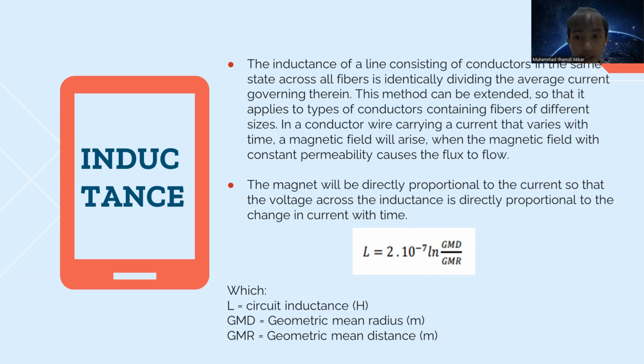When the magnetic field with constant permeability causes the flux to flow, the flux will be directly proportional to the current, so that the voltage across the inductance is directly proportional to the change in current with time. So, as you can see, this is the equation of inductance, where L is circuit inductance, GMD is geometric mean distance, and GMR is geometric mean radius.